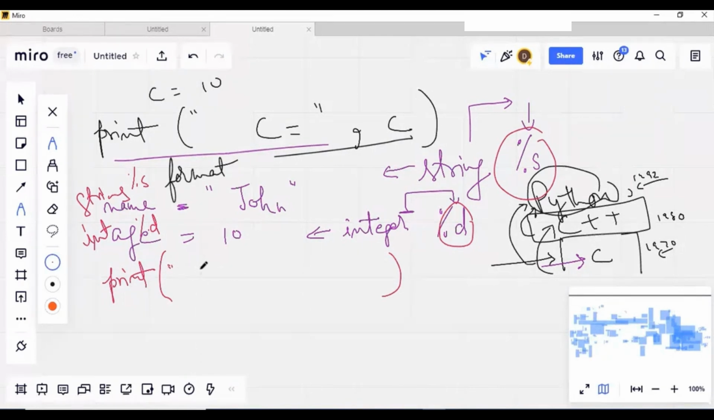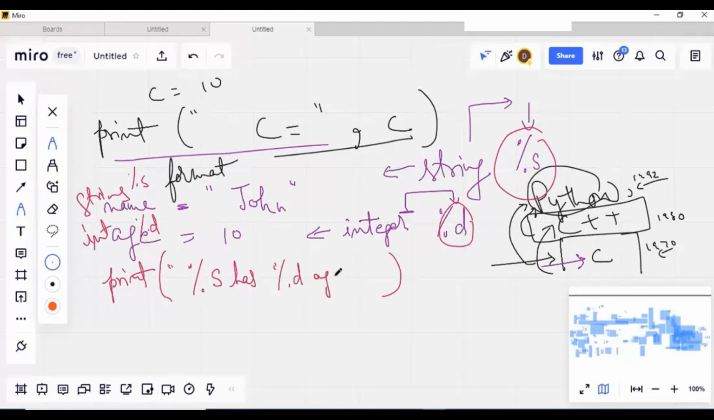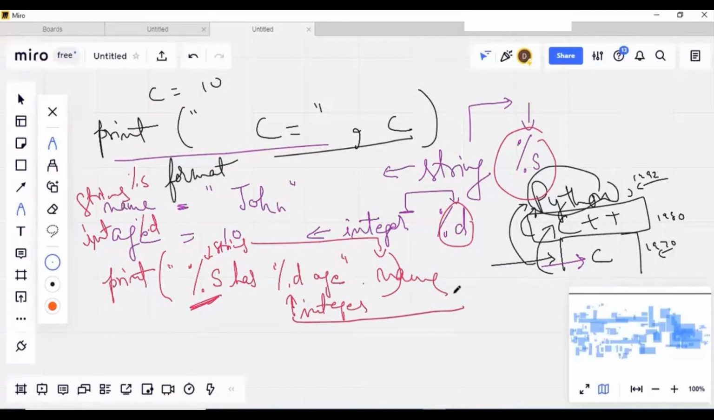here %s has %d age. Okay, and here I have to represent the variable name. What are the variable names? If %s is there, it means a certain string value is there, so I can fetch out the name. And if %d is there, it means somewhere an integer is there, so I have to fetch out the integer variable here, age.